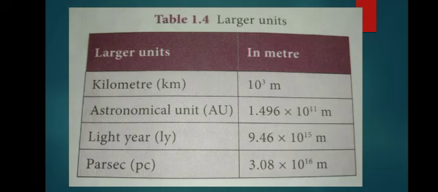Then, for larger distances: kilometer is 10 power 3 meter. Astronomical unit is 1.496 into 10 power 11 meter. Light year, that is LY, is 9.46 into 10 power 15 meter. Parsec is 3.08 into 10 power 16 meter.